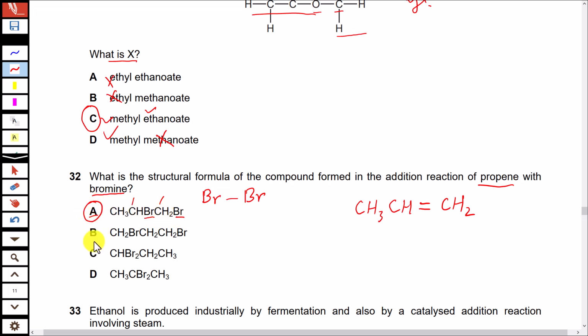What's wrong with option B? If you look at option B, one of the bromine atoms is added to carbon number 1 while the other bromine atom is linked with carbon number 3. That is not possible because the double bond is between 2 adjacent atoms, not between carbon 1 and carbon 3. Then option C, both of the bromine atoms are connected with the same carbon atom. That is not possible in an addition reaction of an alkene. And what's wrong with option D? Again, both of the bromine atoms are linked with the same central carbon atom. So the only correct option here is A.